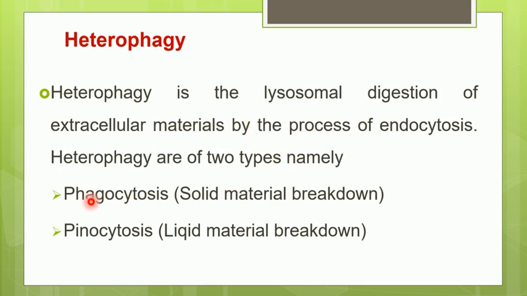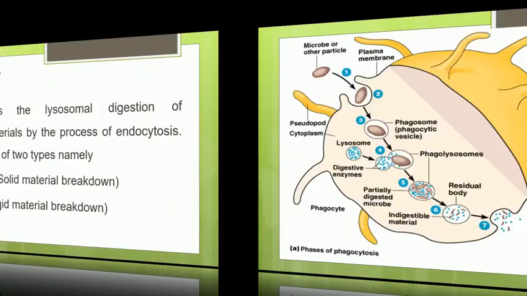These processes are known as phagocytosis, that means when a solid material is broken down using lysosome, it is called phagocytosis, and when liquid material is broken down with the help of lysosome, it is called pinocytosis. Let us understand this with this diagram.